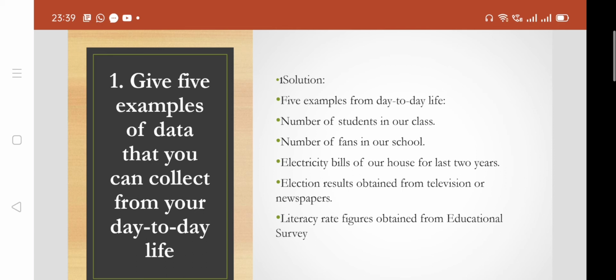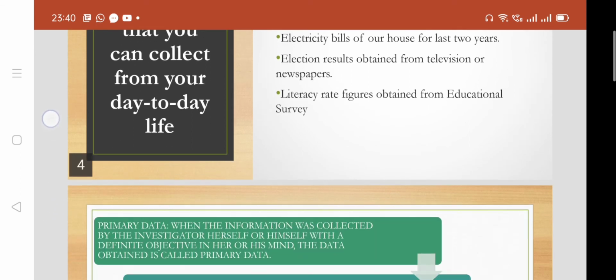Number of fans in our school, that is again how many fans are working well, how many are not working well, how many need repair. So this data is again primary data because we use it for our own purpose. Electricity bill for our house for the last 2 years is again primary data. Now election results obtained from television or newspaper, we are collecting the data from some other source, so this is secondary data. Literacy rate figures obtained from an educational survey is again secondary data.